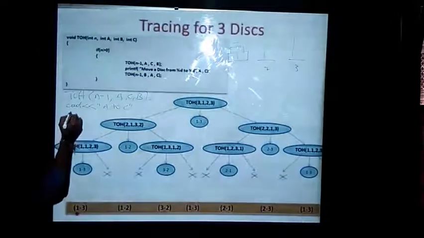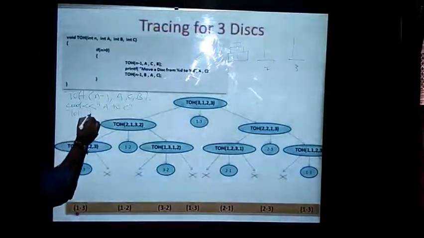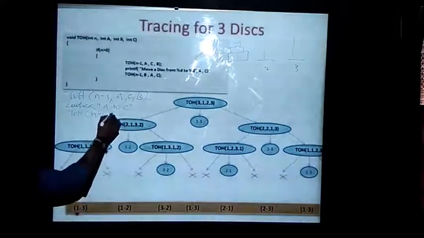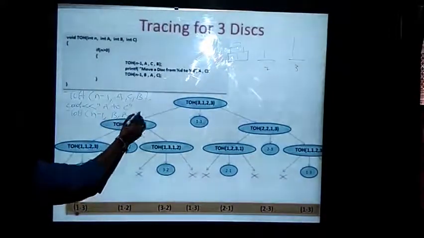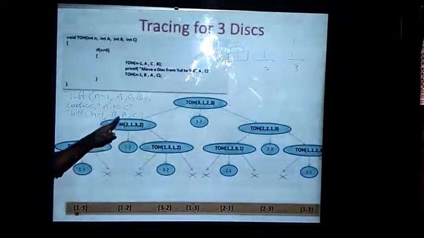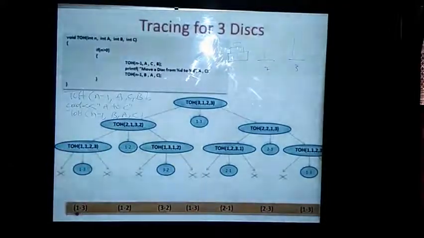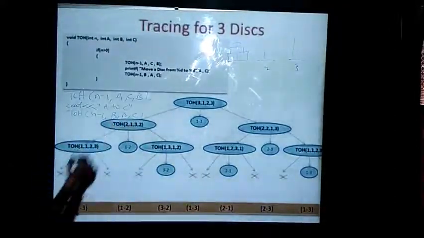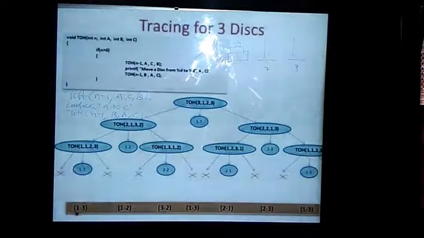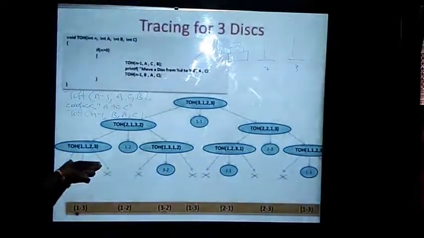And then I am writing Tower of Hanoi(n-1, B, A, C). Here I have interchanged my positions of tower B and tower A. Like this I will be writing my coding part for your Tower of Hanoi puzzle. Now let us try to implement. I have implemented by considering the three-disk case.